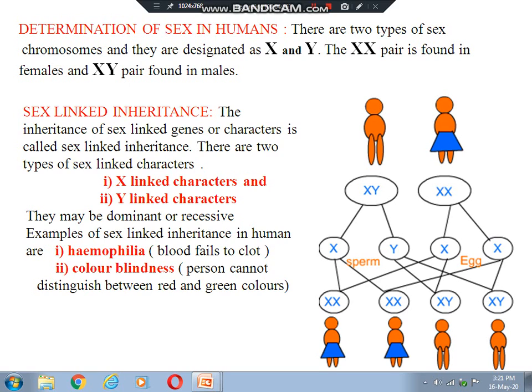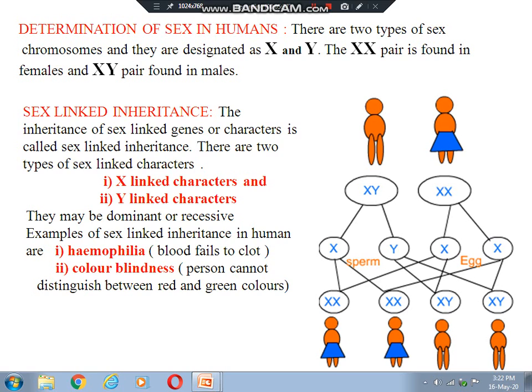Take the same sperm with the other sex chromosome of the female, we will get the combination XX. Then Y with X gives XY, Y with X gives XY. So here the combination is XX, XX, XY, XY. XX means female child and XY means male child. So whether the newly born child will be male or female depends on the father. It does not depend on the mother.